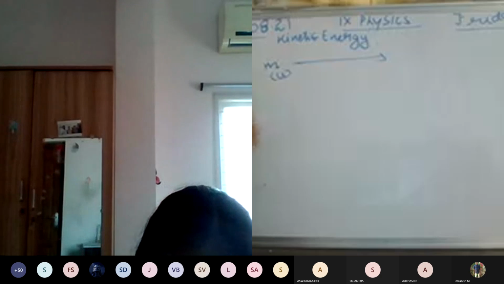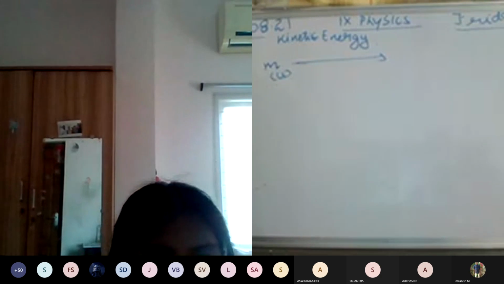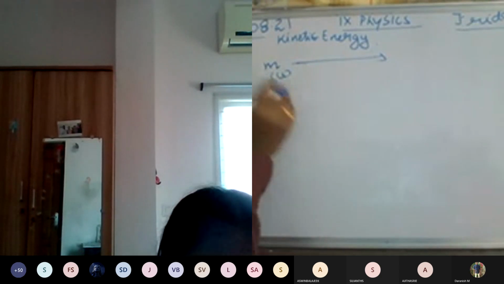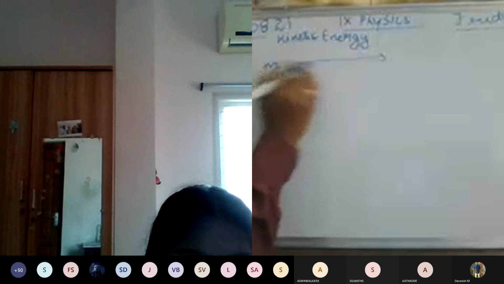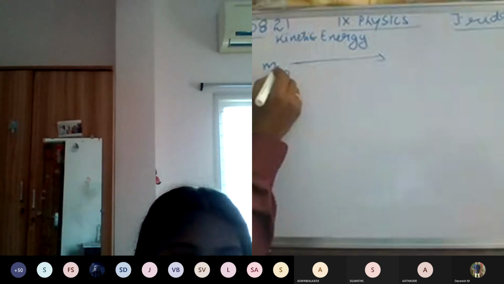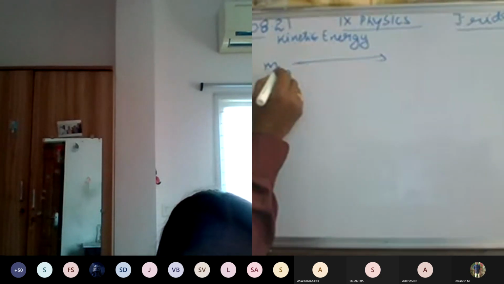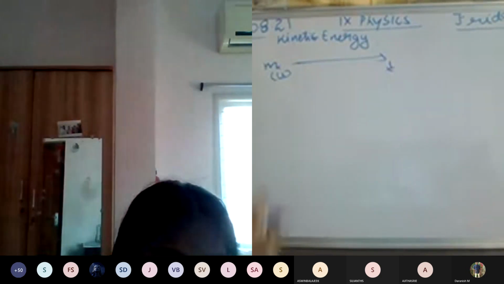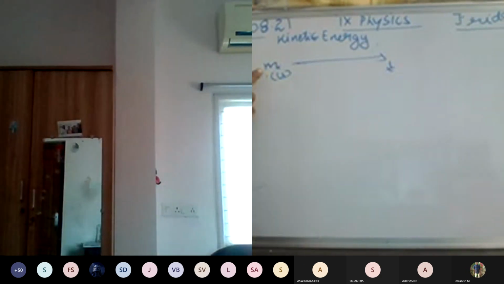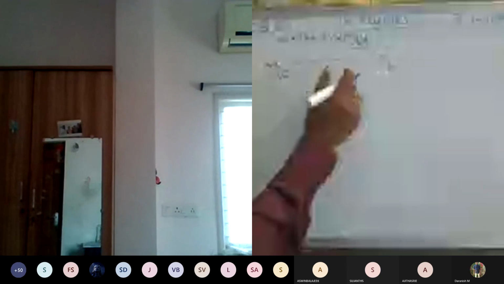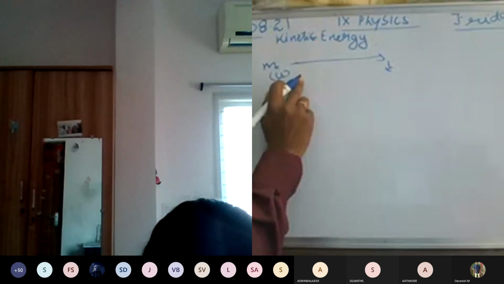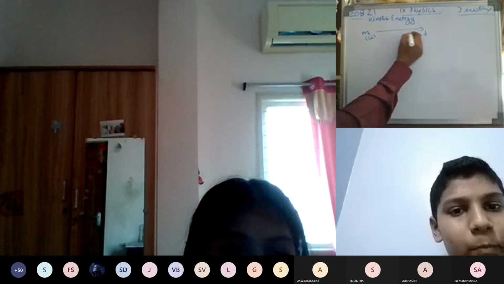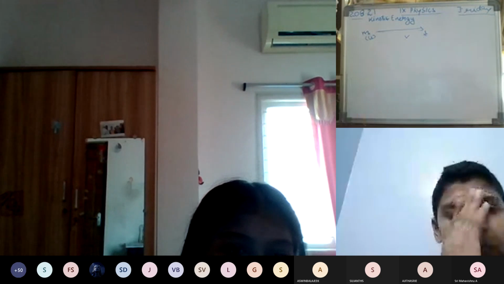Let the velocity be u. After applying a force, the body of mass moves from one place to another. Because we are giving a force, the body attains a change of velocity. Let the velocity be v.